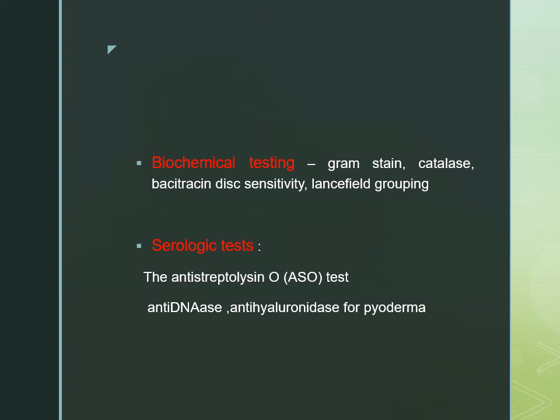So we go for the beta hemolytic bacteria. Among that, we can go for Lancefield grouping, and important is the bacitracin disk sensitivity that will show that it is Streptococcus pyogenes. If any of these immunogenic diseases are there, rheumatic heart disease or acute glomerulonephritis, we can have serological tests: ASO test for rheumatic, and in case of skin lesions we have anti-DNase or anti-hyaluronidase test.